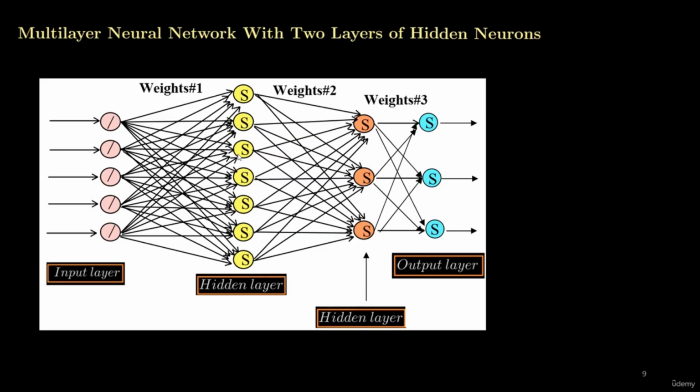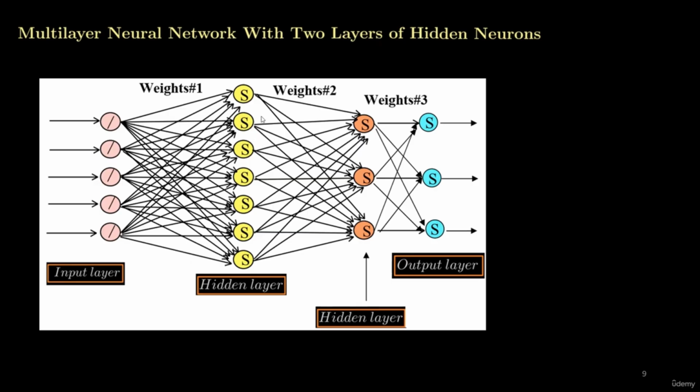Now, students, we see that we have 2 hidden layers. So if in a neural network we have 2 or more hidden layers, that neural network is called a deep neural network. The concept of deep comes from the word depth. If the depth of a neural network is 2 or more, it becomes a deep neural network.